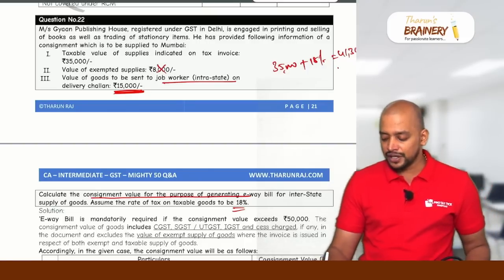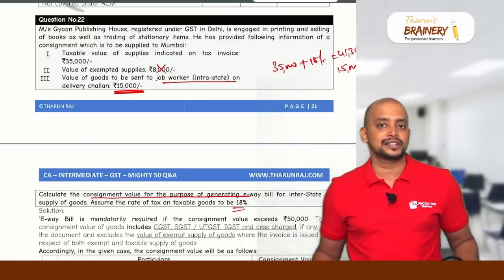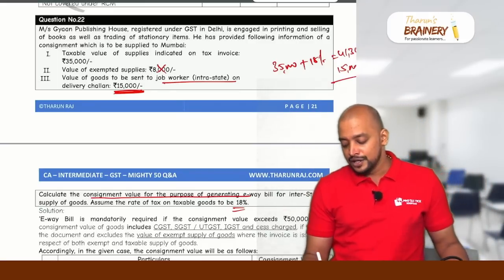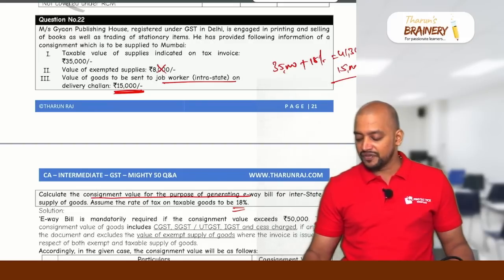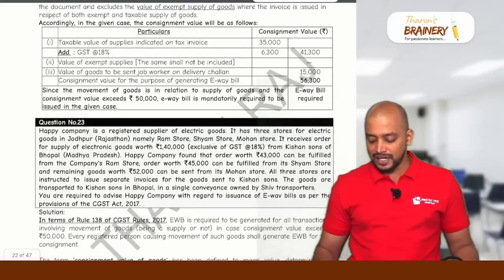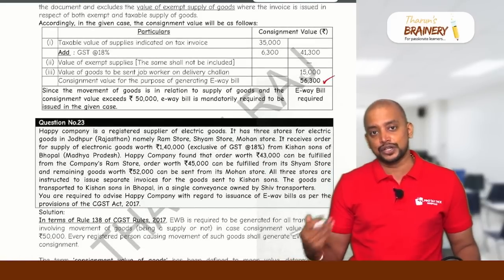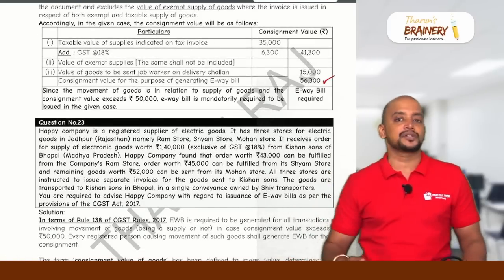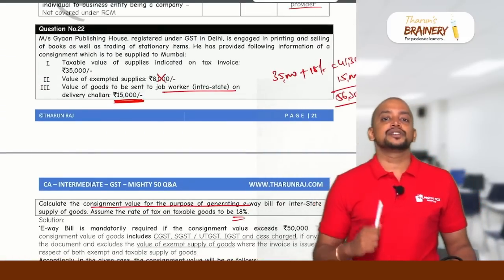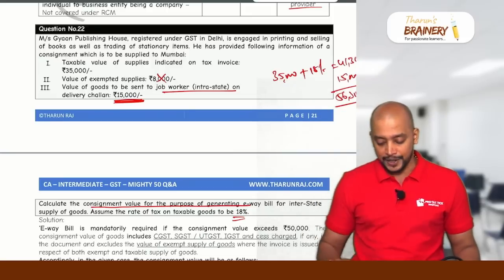Job worker 15,000, no GST. Why? Because it is not a supply. Goods sent on job work is not a supply because the goods will be processed and returned back. So 41,300 plus 15,000 will be 56,300, and that will be taken as the consignment value. And e-way bill is required as the value exceeds 50,000. Even if the value does not exceed 50,000, for this 15,000 of goods, e-way bill is required because it is goods sent on job work and handicrafts, irrespective of the value.